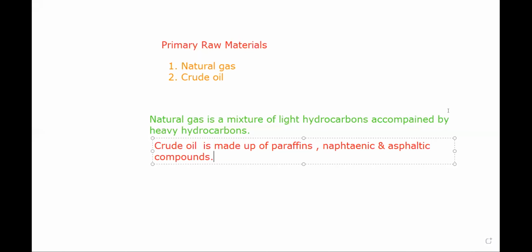Okay. Now, let's talk about the primary raw materials of petrochemicals. These are of two types, natural gases and crude oil. Dear students, natural gas is a mixture of light hydrocarbons accompanied by heavy hydrocarbons. And crude oil is made up of paraffins, naphthenic, and asphaltic compounds. So natural gas, we get it from the oil bearing wells, right? And it acts as an important fuel source and a major feedstock for fertilizers, right?